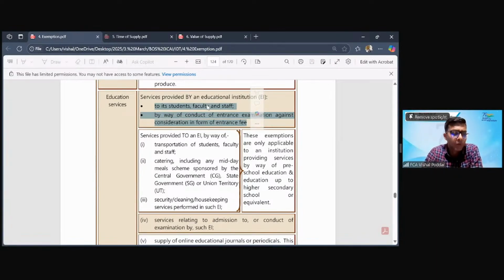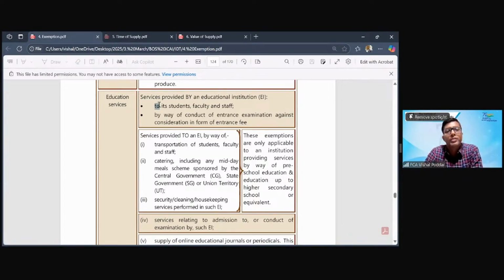Importantly, what is to be noted and kept in mind is that when they are talking about outward service given by an educational institution, here you will see it simply says services, which means any or all services given by an educational institution, and it has not covered a list of what would be covered.